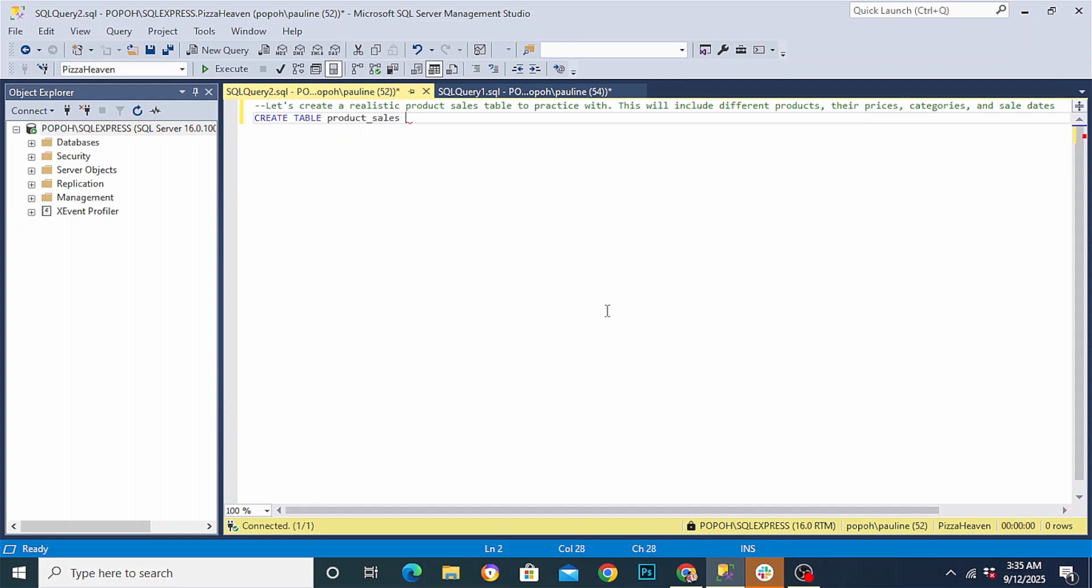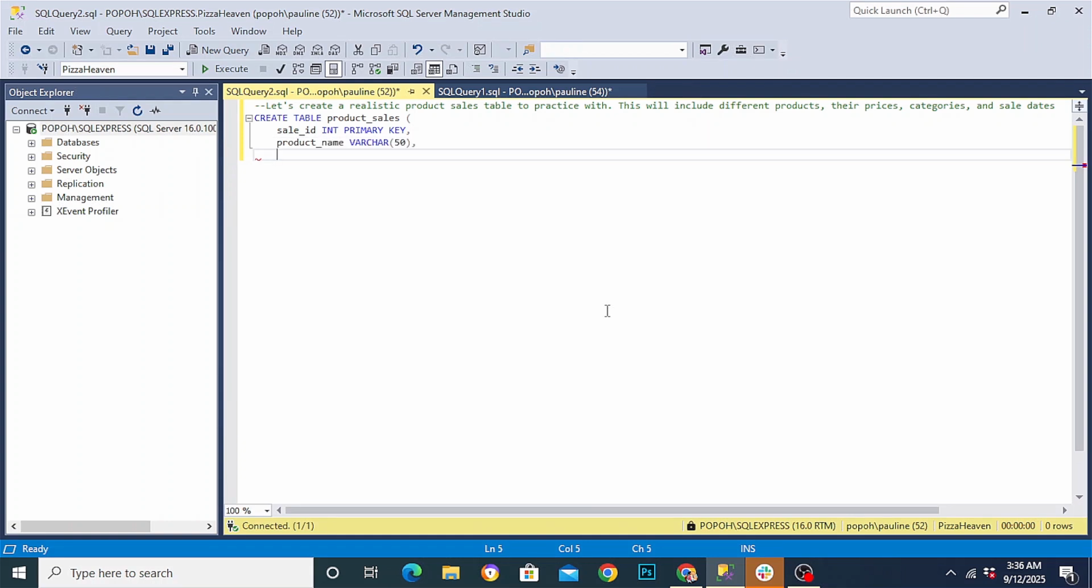Open our bracket. Then we create our columns. My first column will be the sale ID, and since it's a number, its data type will be an integer, represented by INT, and this will be the primary key of the table. Next column will be the product name, and since it's text, its data type will be VARCHAR, and I do not want it to have more than 50 characters.